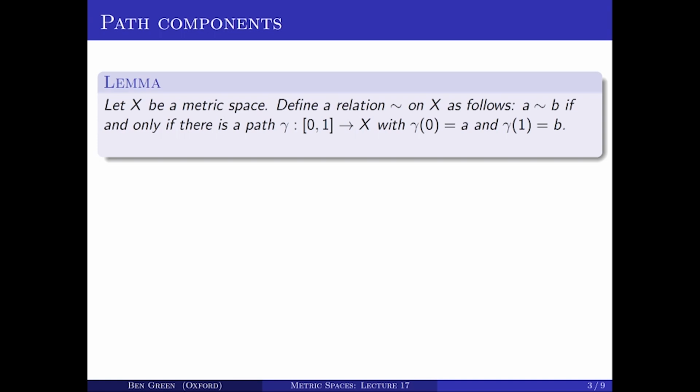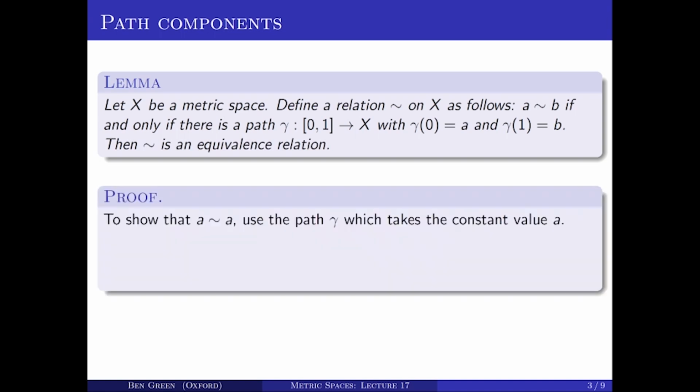So when X is path connected, this relation is just the trivial relation in which every two points are related. But in general, this relation might be non-trivial, and the lemma is that this is nonetheless an equivalence relation.